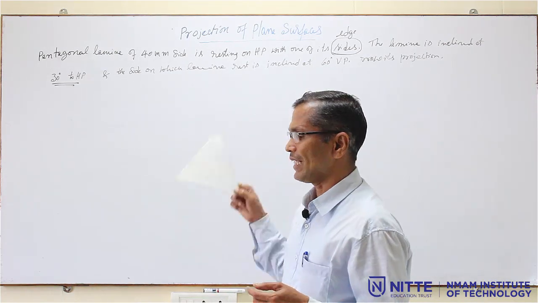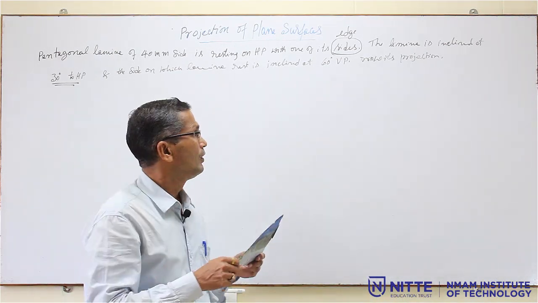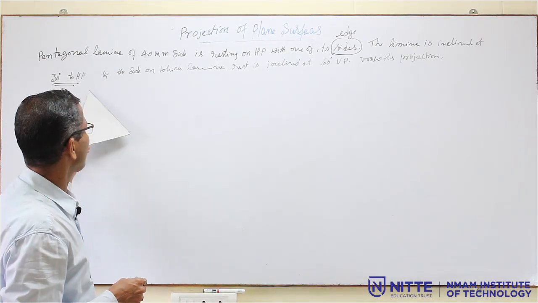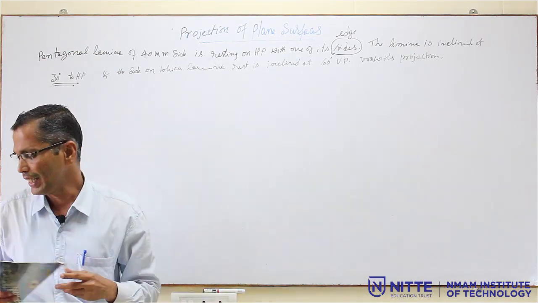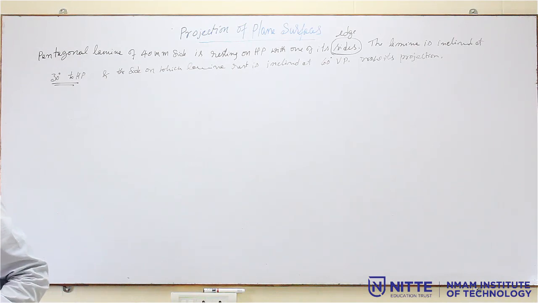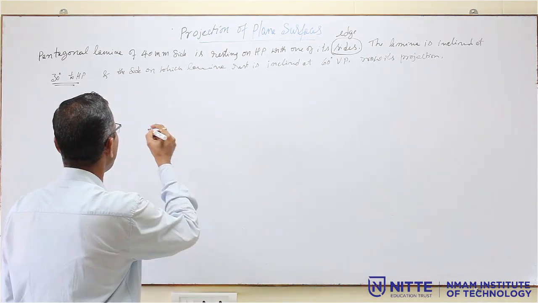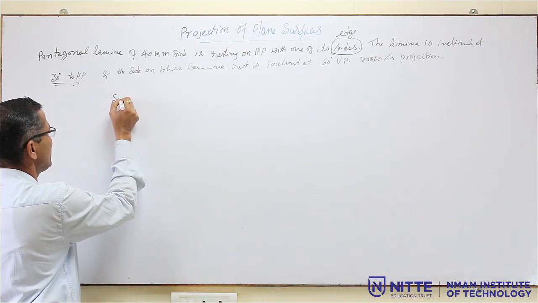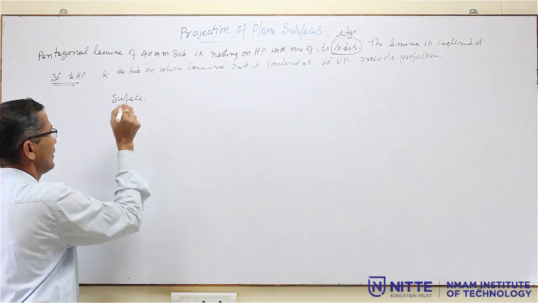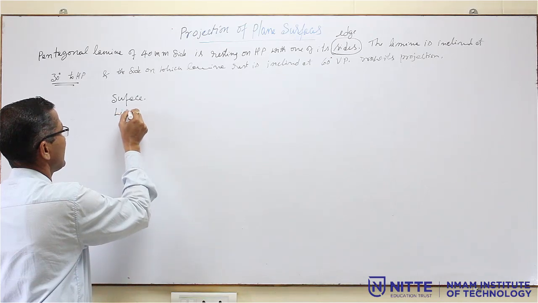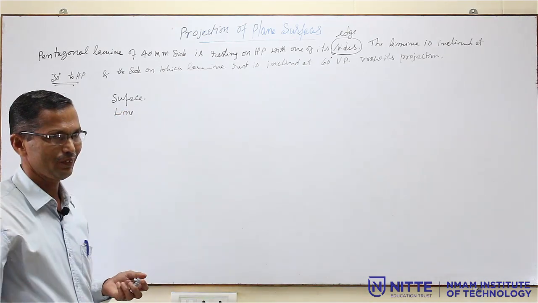Diagonal means it is the line inclination. So, there are two inclinations, one is the surface inclination and the second one will be the line inclination. Always first you have to give the surface inclination, then the line inclination while drawing here.